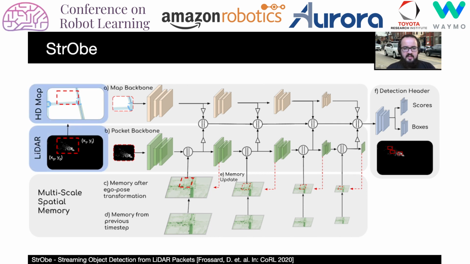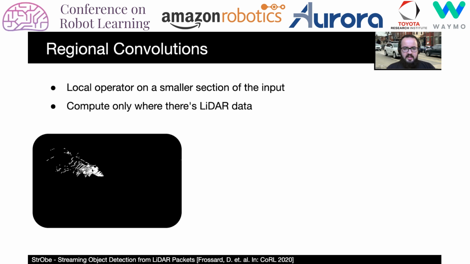The network takes as input a LiDAR packet and an HD map, both of which are rasterized into BEV pseudo-images. We extract features from the LiDAR and map using our novel regional convolutions. This operator allows us to reduce latency by only doing computations where we actually have LiDAR data.